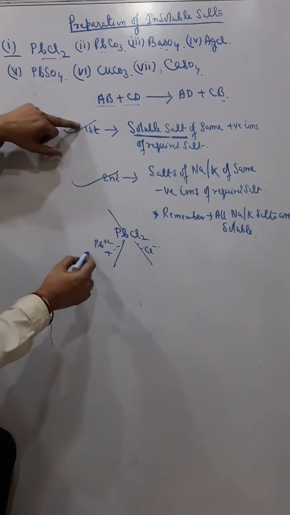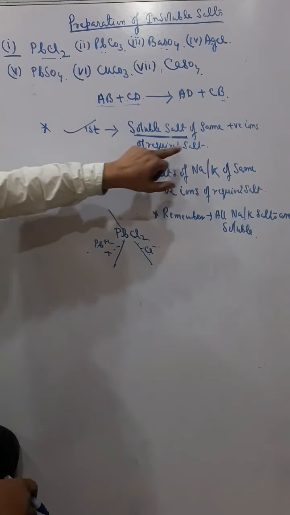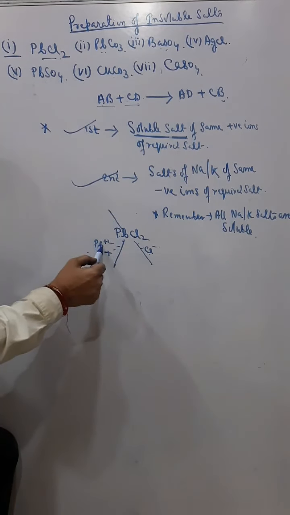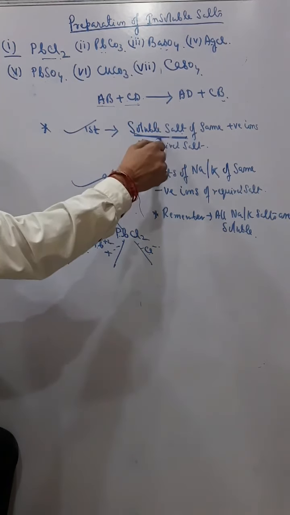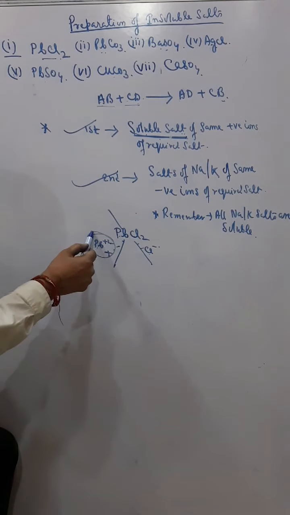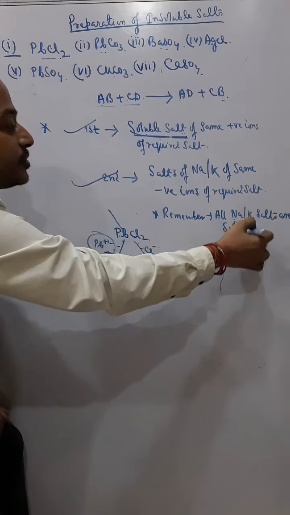What I told you: I'll take the soluble salt of the same positive ion of the required salt. The positive ion of the required salt is Pb2+, so I have to take a soluble salt of this ion. And remember, all sodium and potassium salts are soluble.